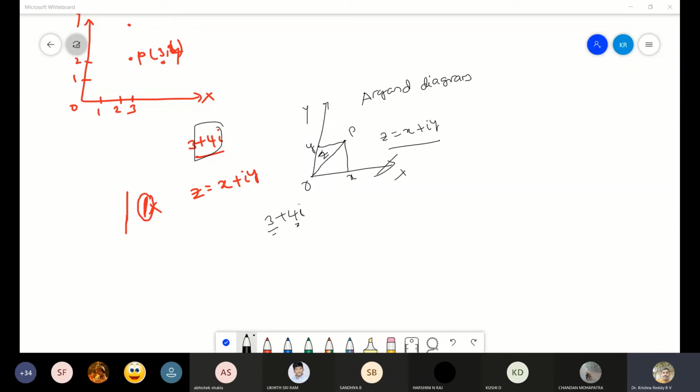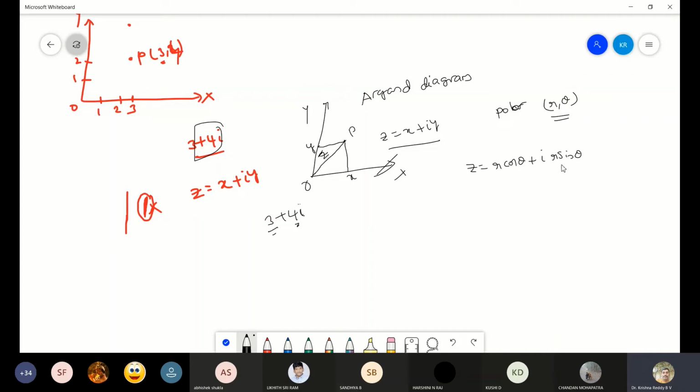If I represent the same complex number in polar coordinates, polar coordinates means r comma theta. So the same can be represented as z equal to r cos theta plus i into r sin theta.